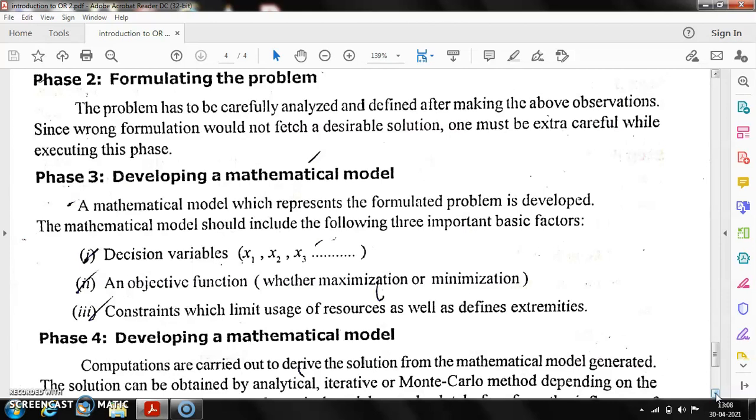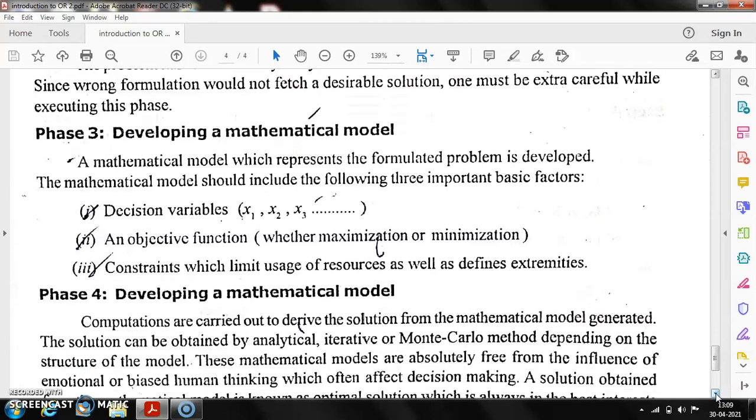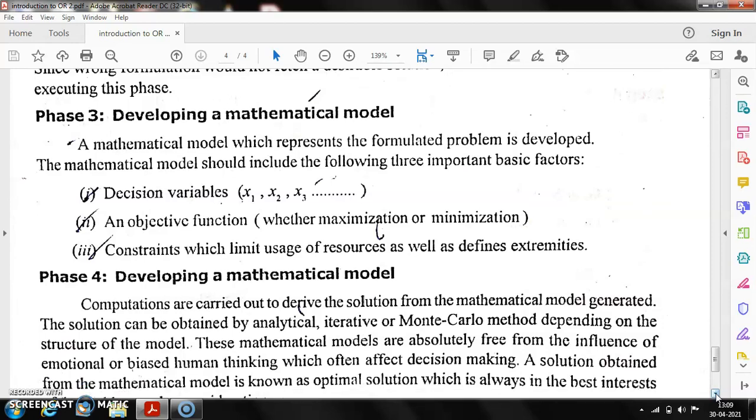Here we need to maximize the profit, and hence our objective function is maximization. The constraints are that he has only 2,500 rupees on hand, and he has to buy only 20 old and young hens. So this is all about the constraints. Then computations are carried out to derive the solution from the mathematical model.